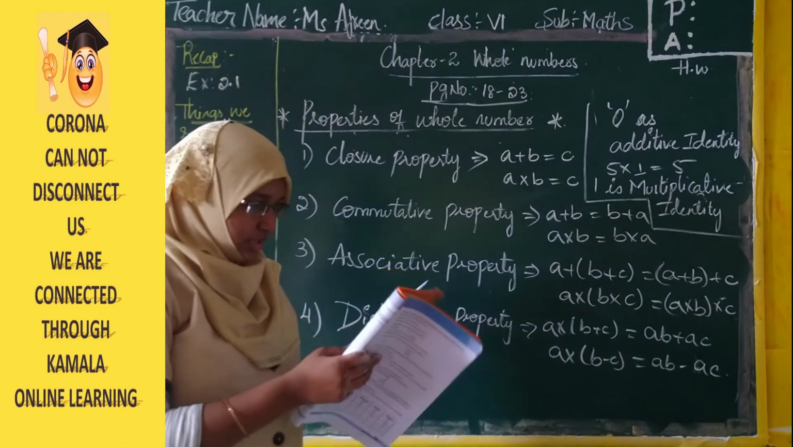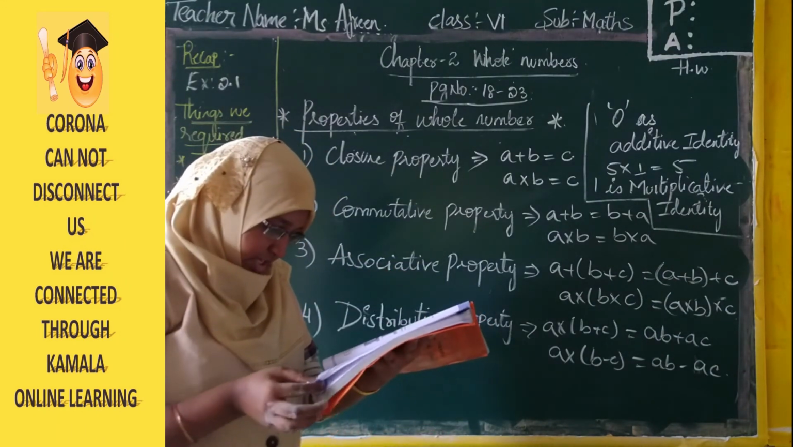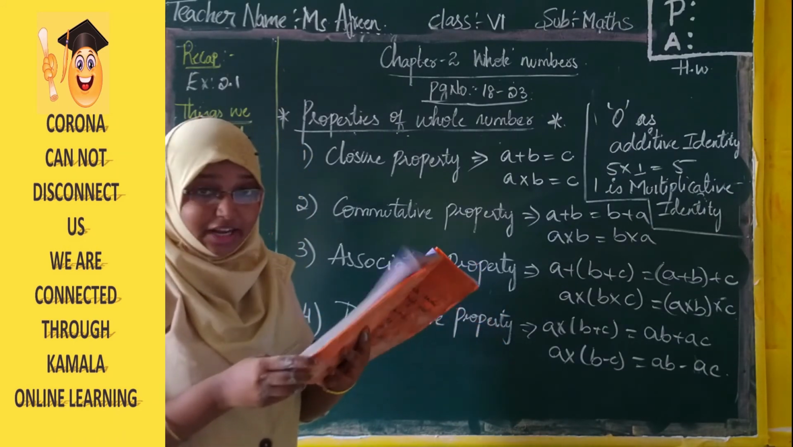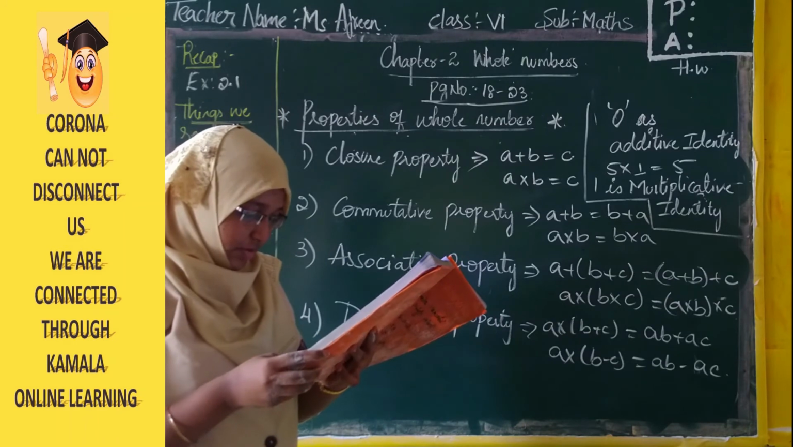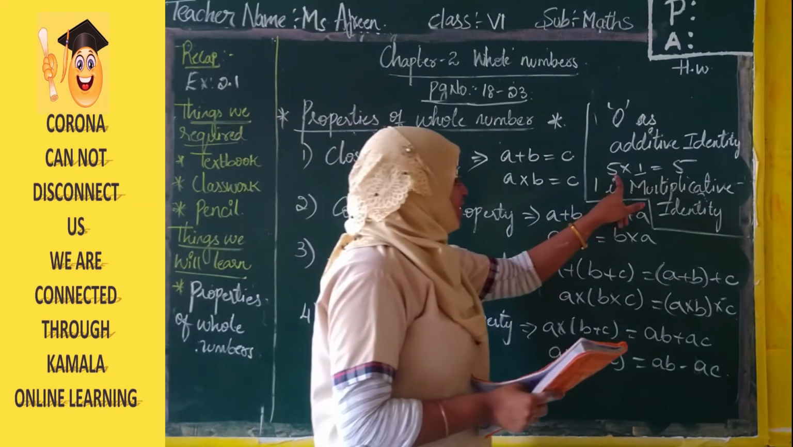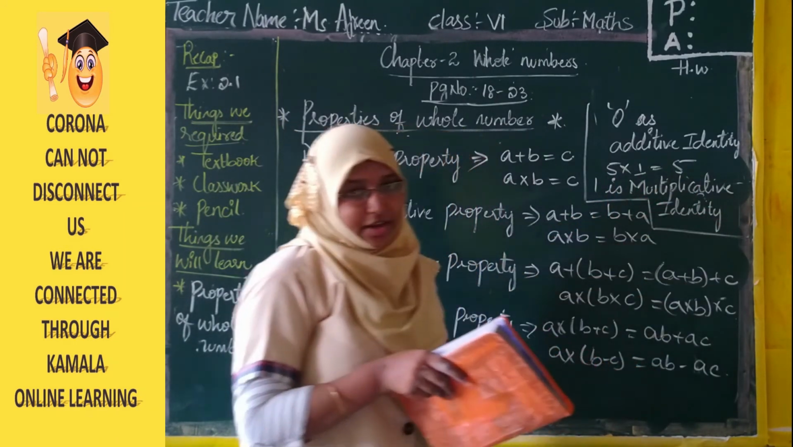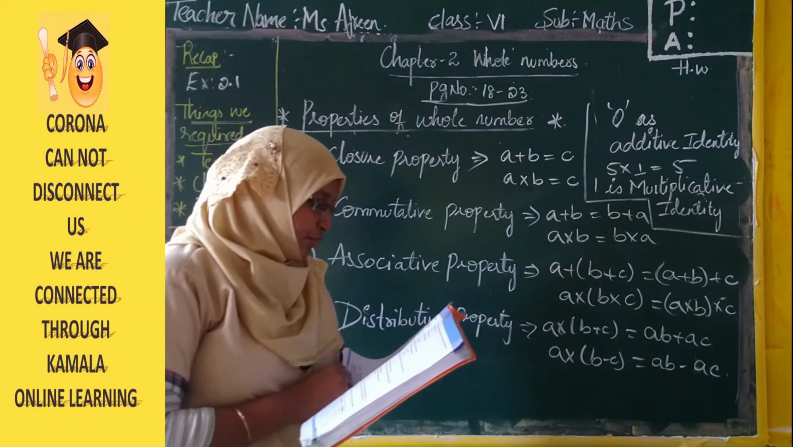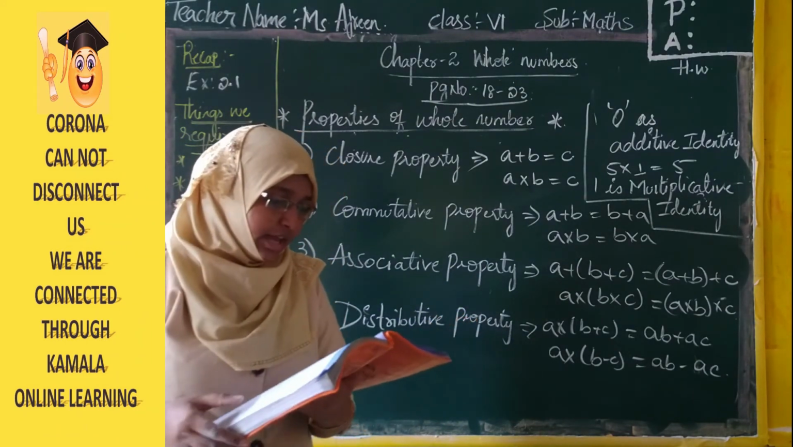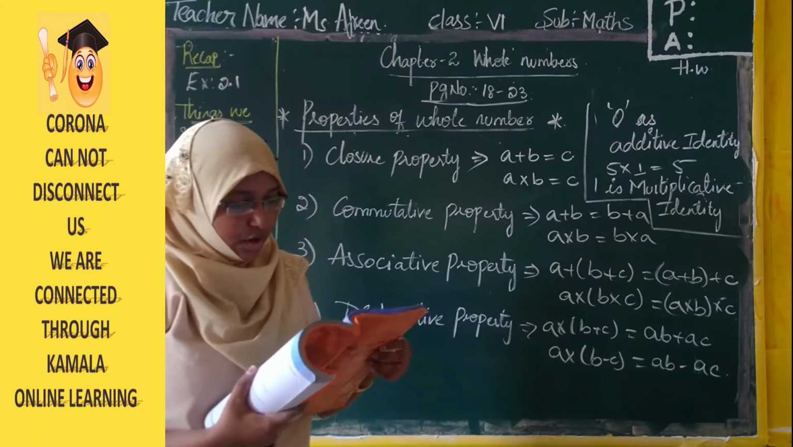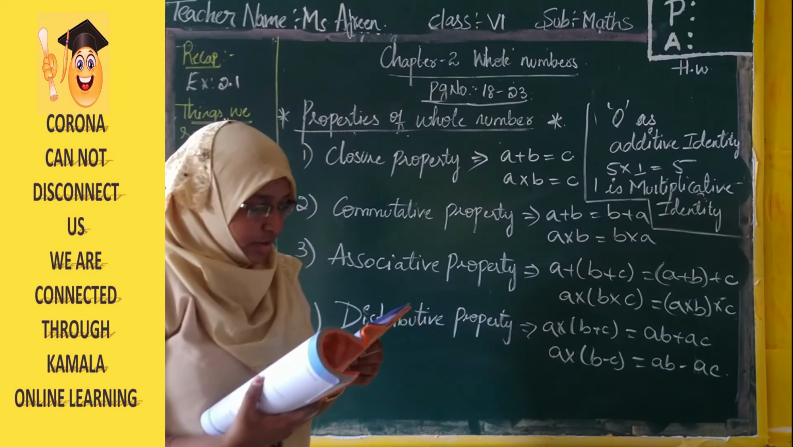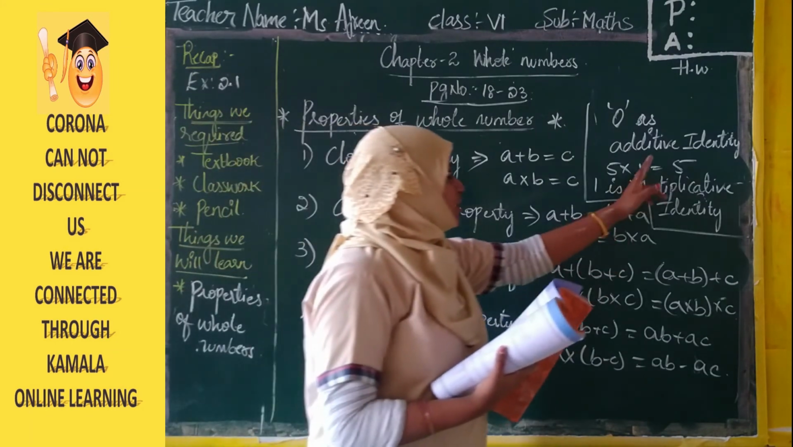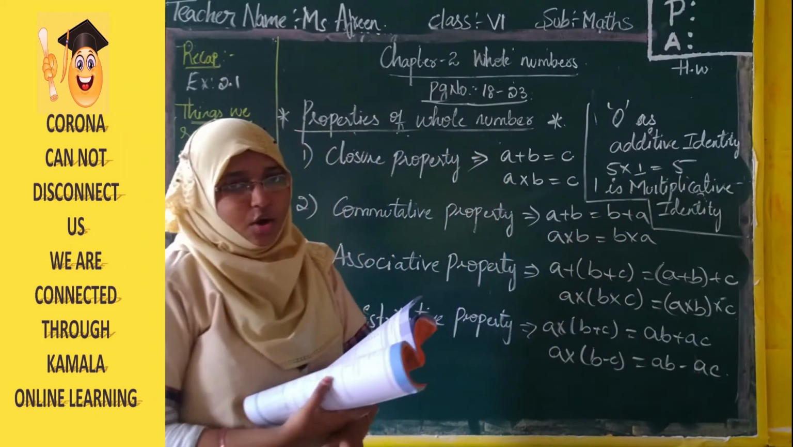See the next page, here they have given you: we see that when one of the two numbers being multiplied is 1, the result of the multiplication is the same number. See, when we multiplied 1 with 5, we got 5, right? So we call 1 multiplicative identity. When we multiply a whole number with 1, the product will be the same whole number. 1 is called multiplicative identity for whole numbers, whereas 0 is called additive identity for whole numbers, right?